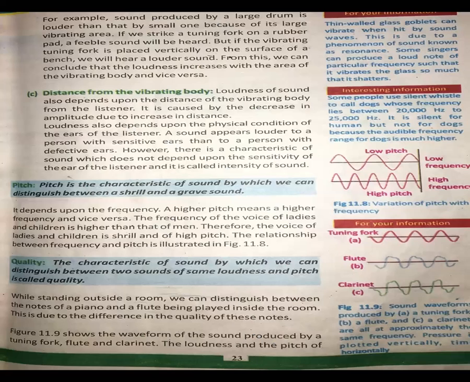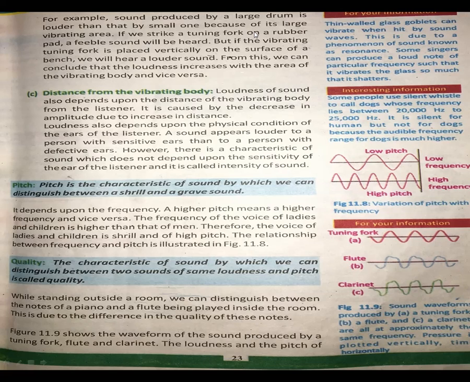Next, for example, sound produced by a large drum is louder than that by a small one because of its large vibrating area. He is taking the same example as I have just discussed. So if we want to hear a louder voice, the area of the drum will be increased.